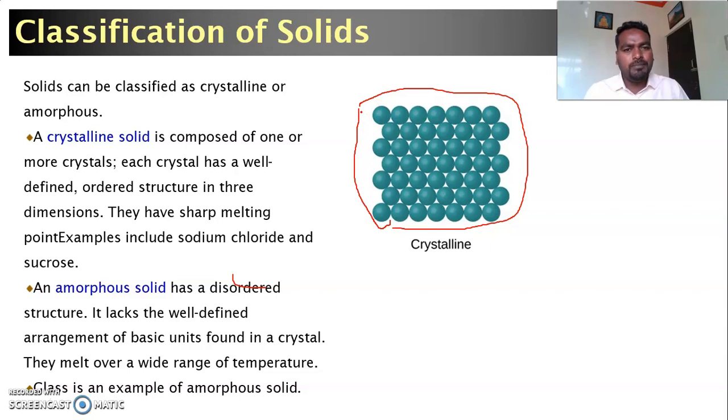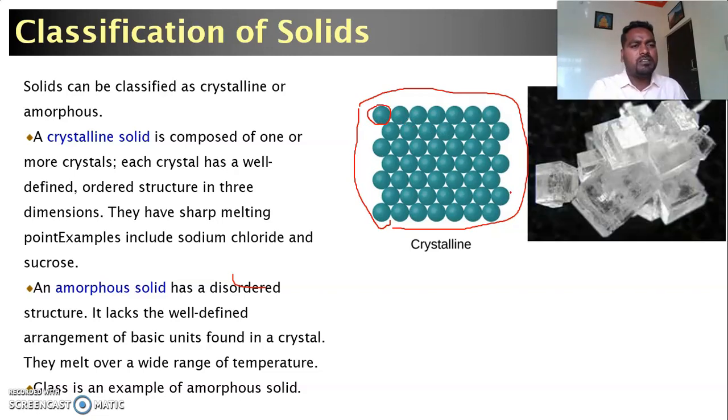If you observe here, these spheres are atoms. They undergo systematic arrangement, and that is responsible for the regular geometry of the crystal, such as monoclinic or hexagonal. This regular geometry is due to the systematic arrangement of the constituent particles, so these substances are called crystalline substances.